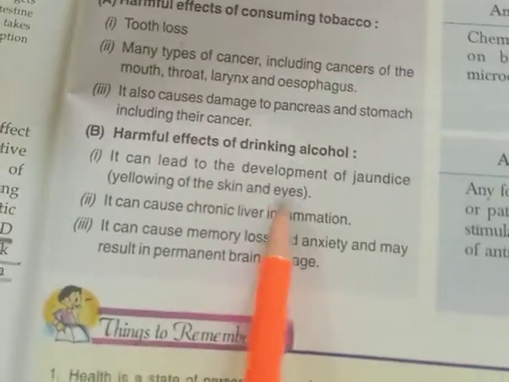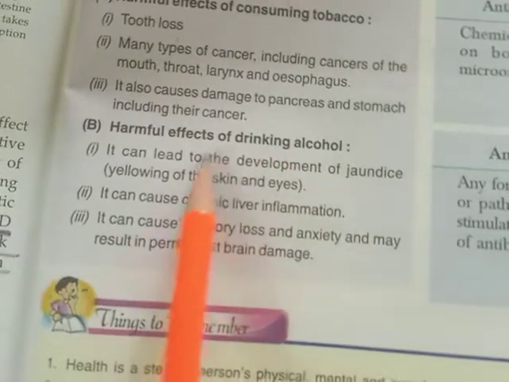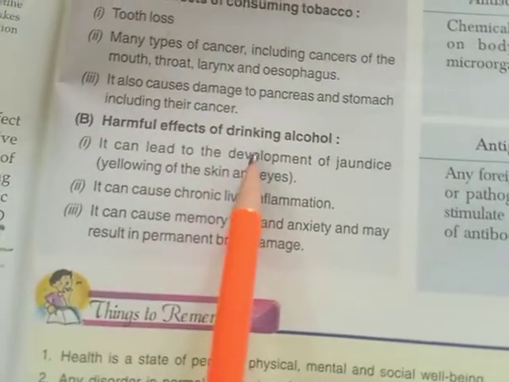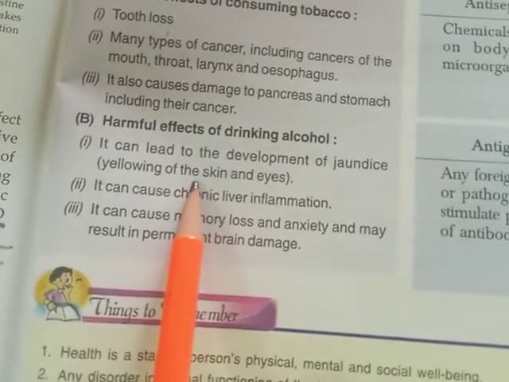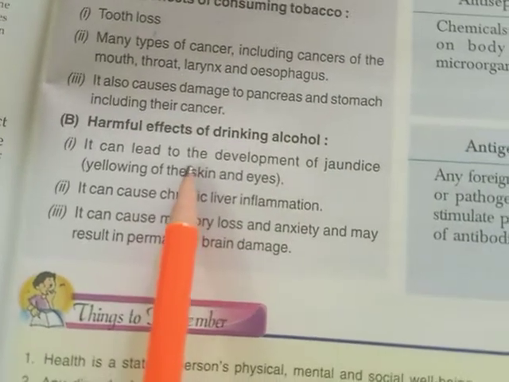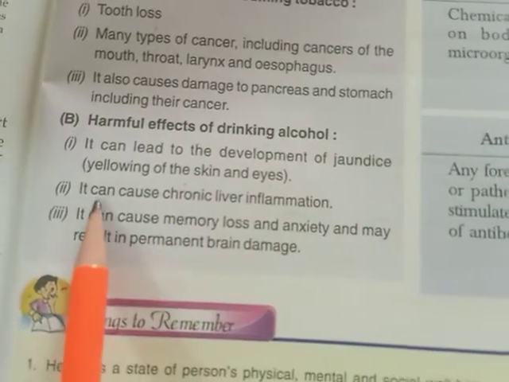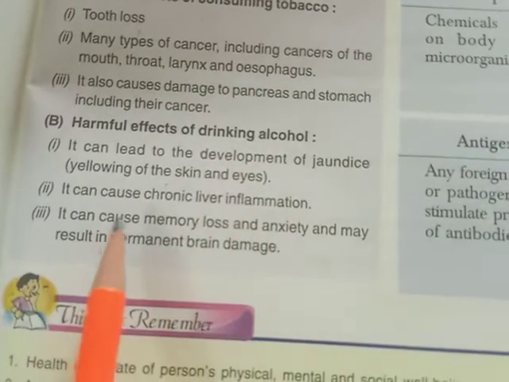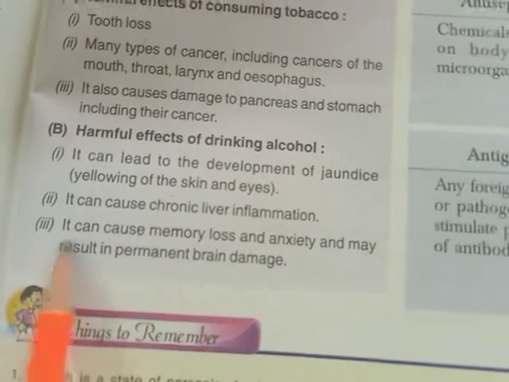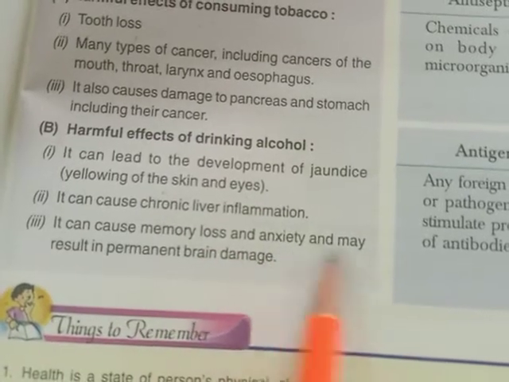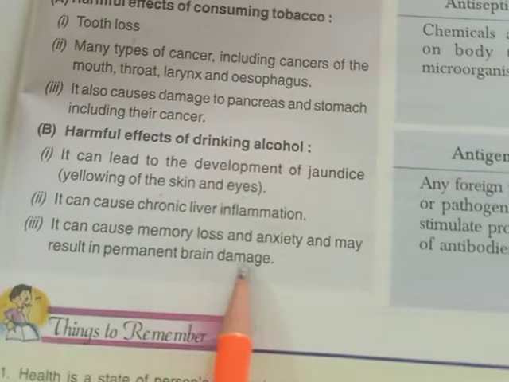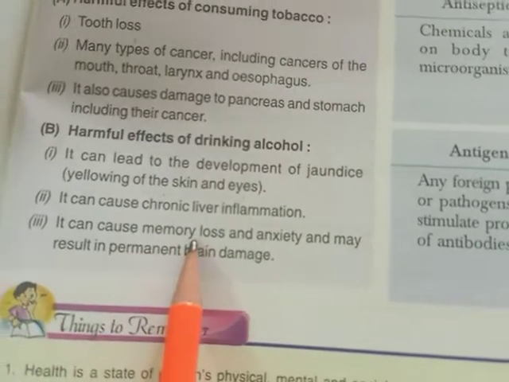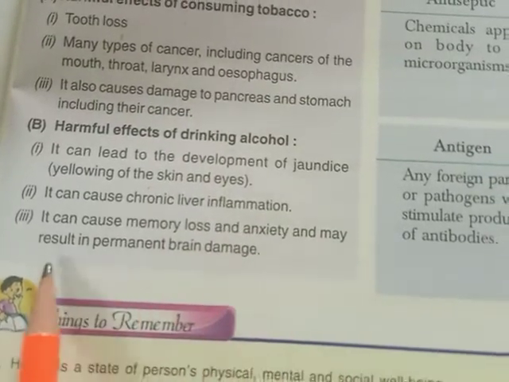Harmful effects of drinking alcohol: it can lead to the development of jaundice, yellowing of the skin and eyes. When we take alcohol, it destroys our liver and can lead to jaundice. It can cause chronic liver inflammation. It can cause memory loss and anxiety and may result in permanent brain damage.